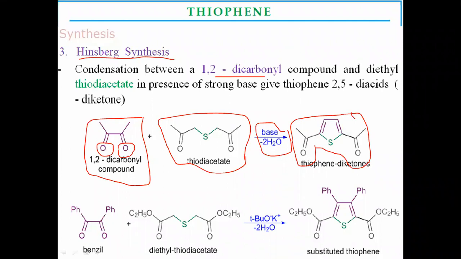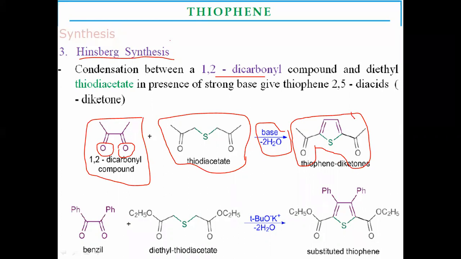The cyclization is simple: the oxygen from the carbonyl compounds is removed and they directly fuse with the diethyl thiodiacetate. In this way, you can prepare thiophenes from 1,2-dicarbonyls.